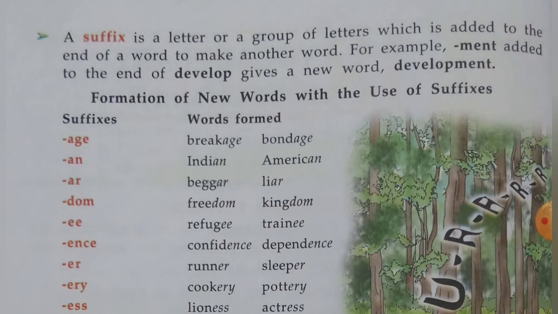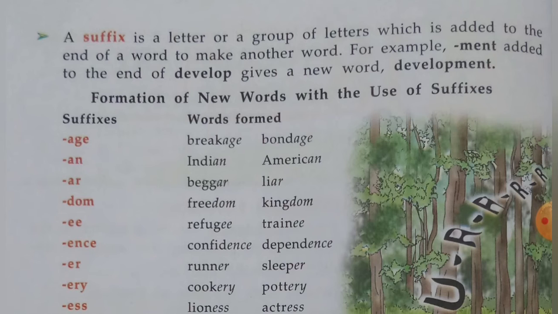Slipper, runner. When we use the suffix ery at the end of the words cook and pot, that makes the words cookery and pottery.